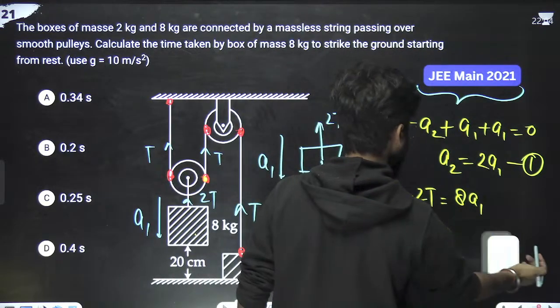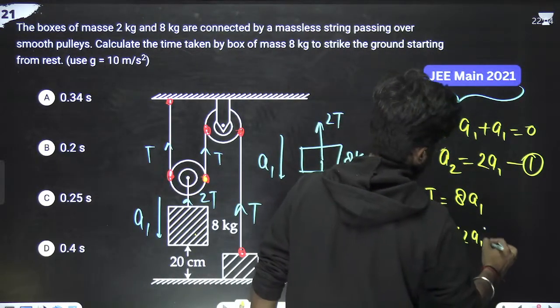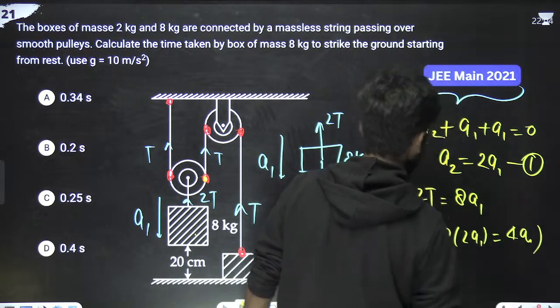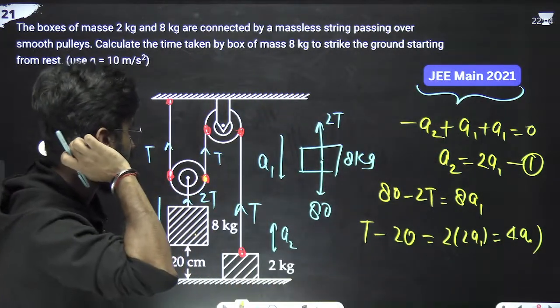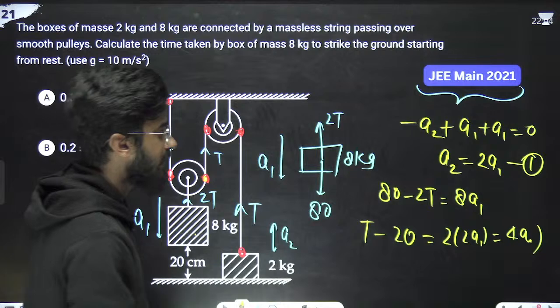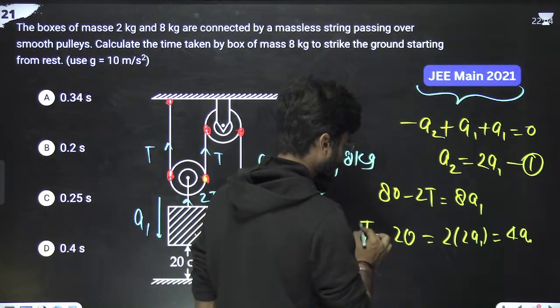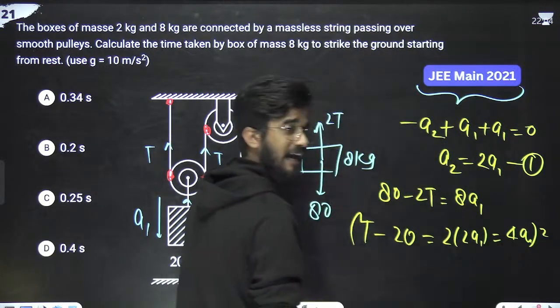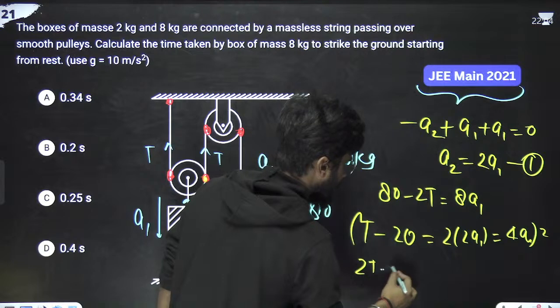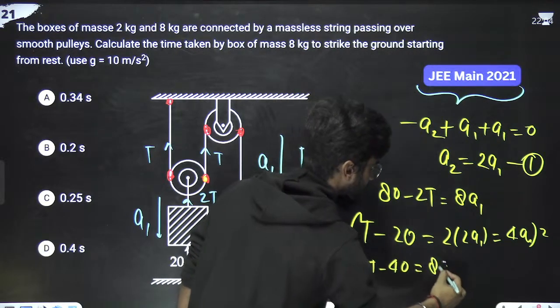In terms of a1, a2 is equal to 2a1, means this is 4a1. Okay. Now multiply this equation by 2 so that we can just eliminate tension. So it will be what? 2t minus 4t, that is equal to 8a1.